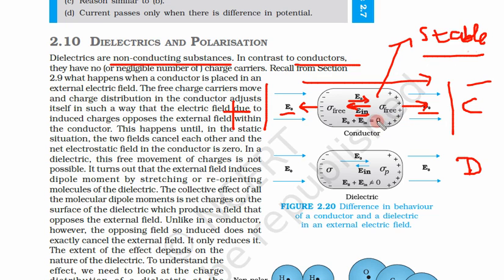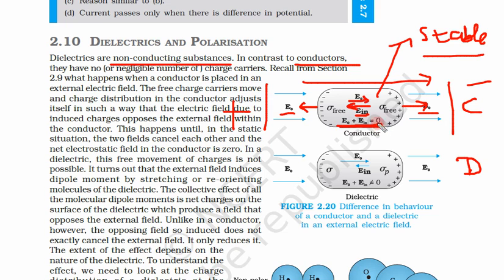Until this stable condition is met, these charge carriers keep moving towards the left and these towards the right. That means the external electric field in this direction and the internal field in this direction are exactly equal and opposite and cancel each other.